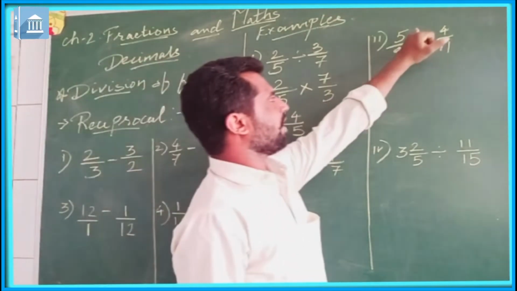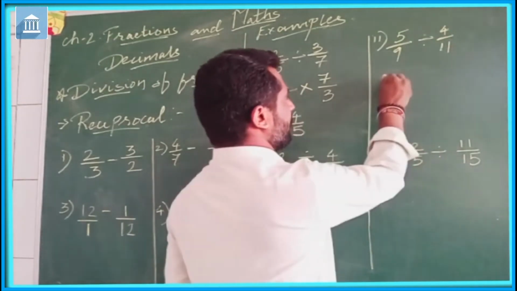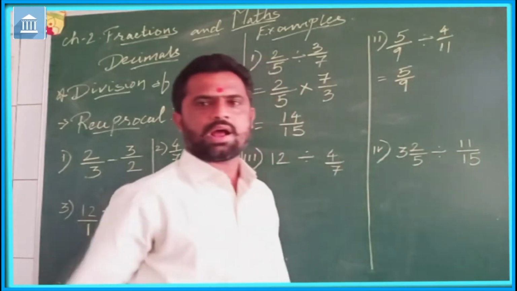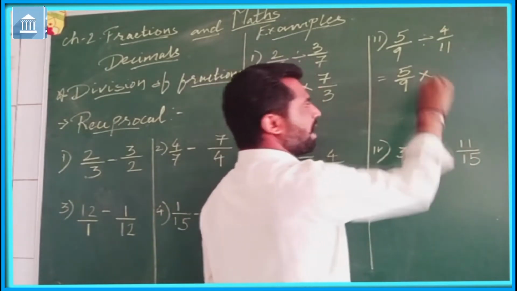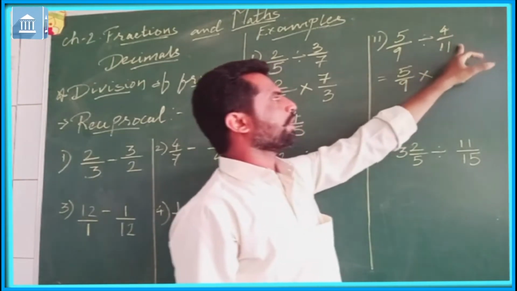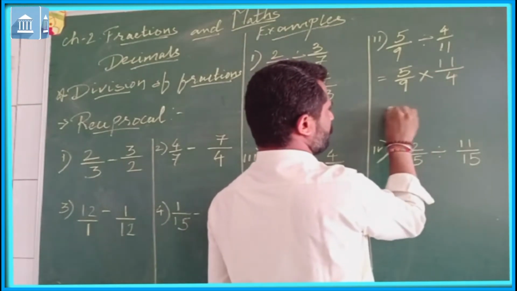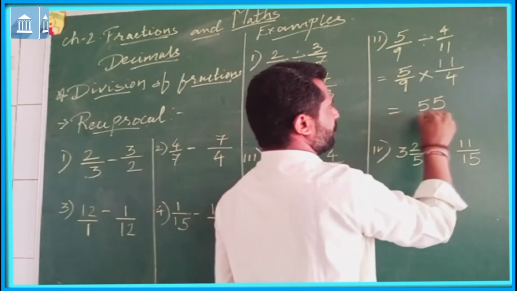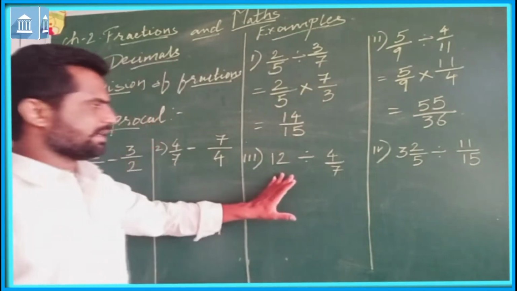Now let us see this. 5 upon 9 divided by 4 upon 11. That will be the first fraction. We will write as it is, 5 upon 9. In place of division sign we will write multiply by. Now 4 upon 11. The reciprocal of 4 upon 11 will be 11 upon 4. So now 5 into 11, that will be 55, and 9 into 4, 36.